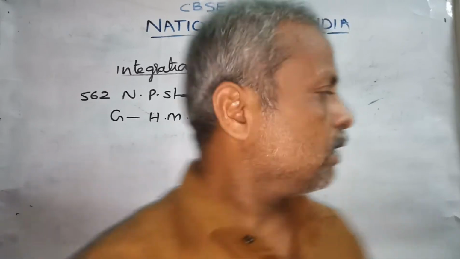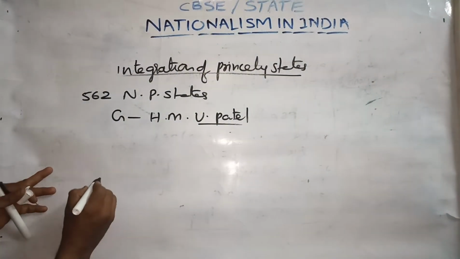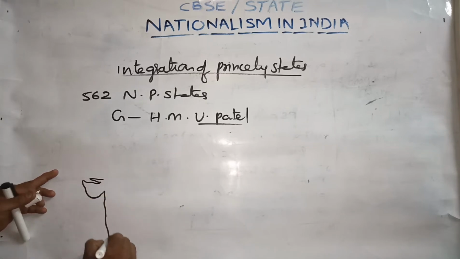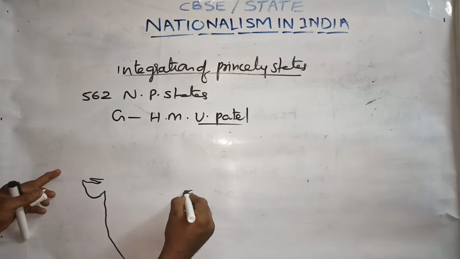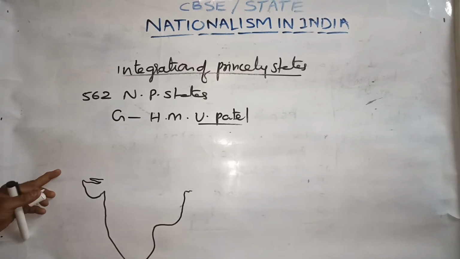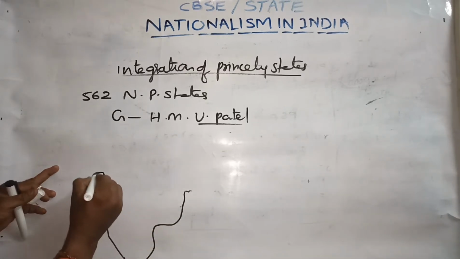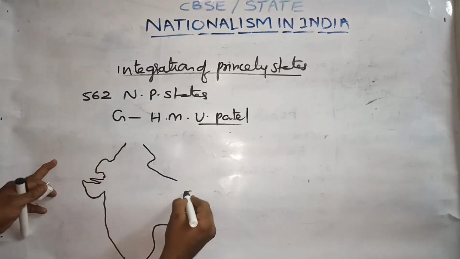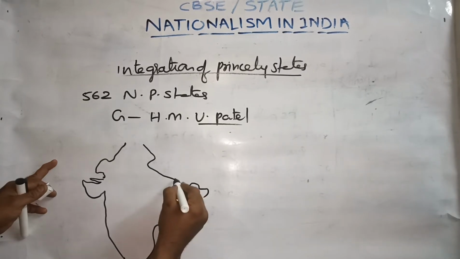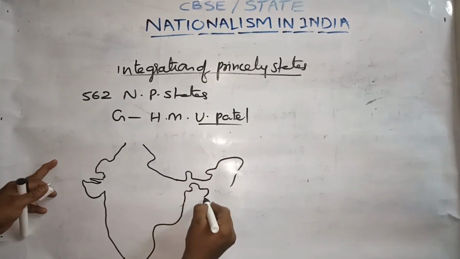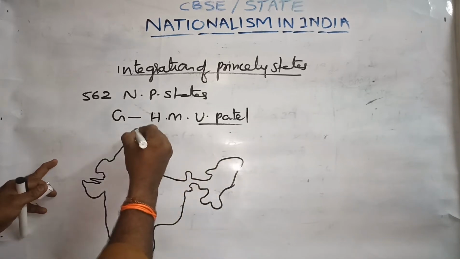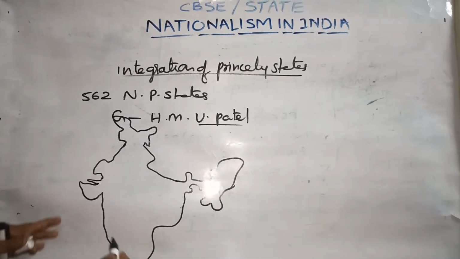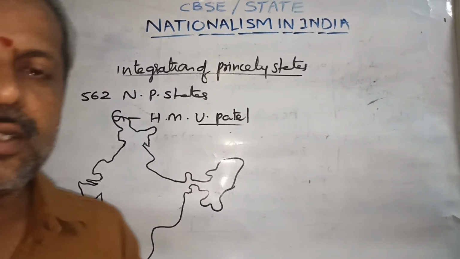And among those, if we briefly point out the location of princely states of India, we have to see Jammu and Kashmir, Hyderabad, Junagadh, Travancore, and Goa, Diu, Daman.